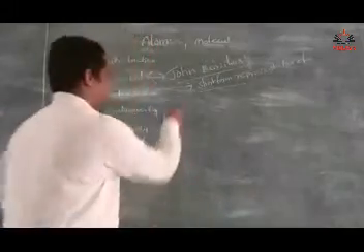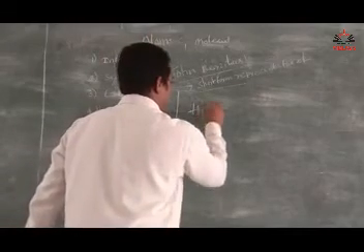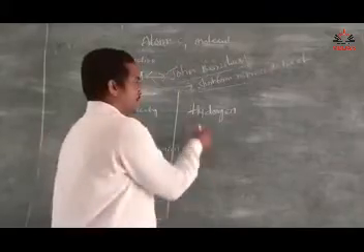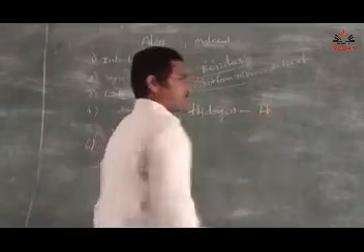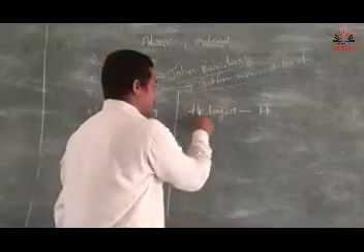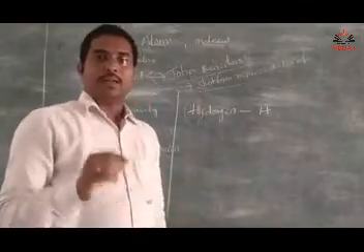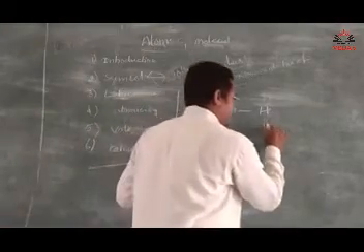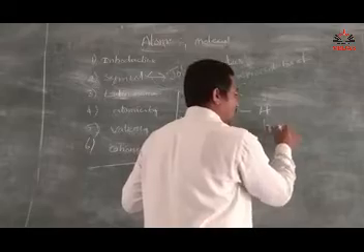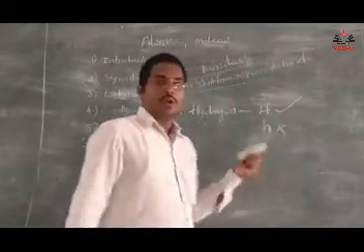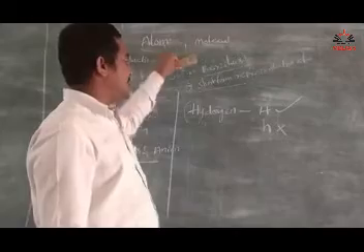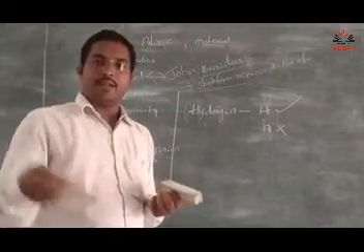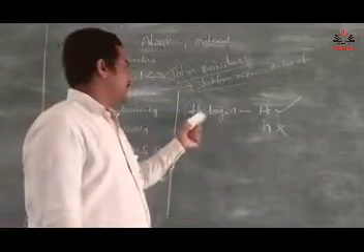For example, the name of the atom is hydrogen, and the symbol is H. The starting letter should be capital. If you write a small h, this is wrong. This is the correct one. According to Berzelius, he gave the symbols of all the elements for easy remembering, easy reading, and easy identification.